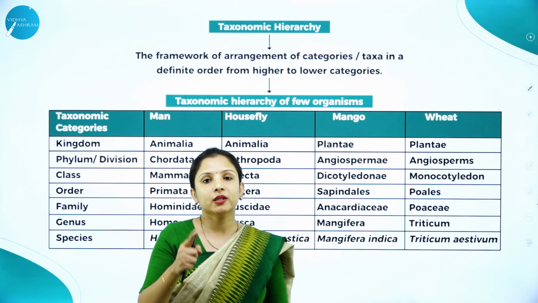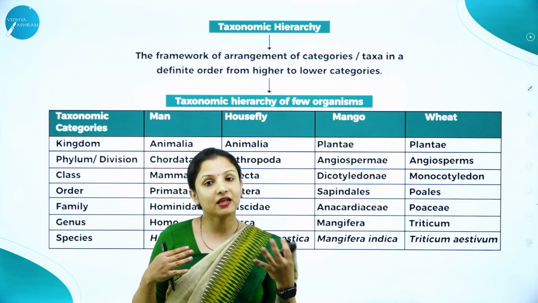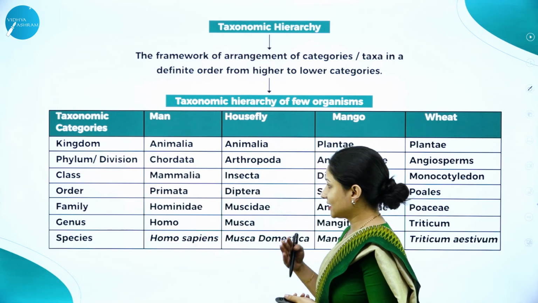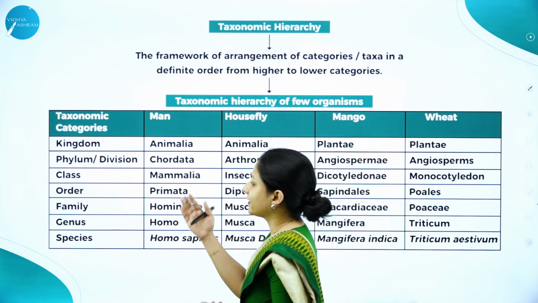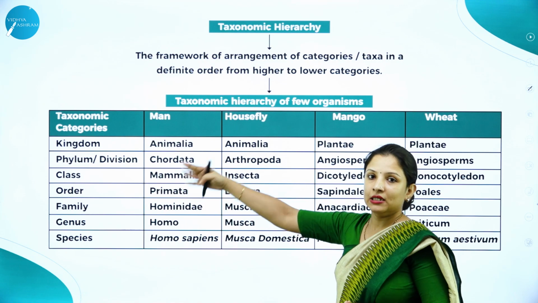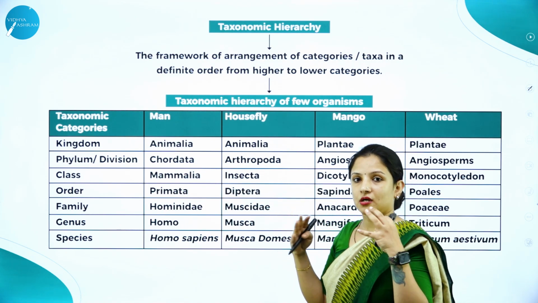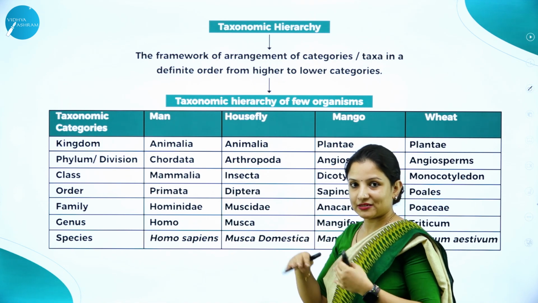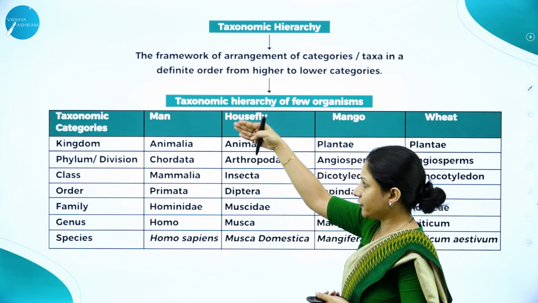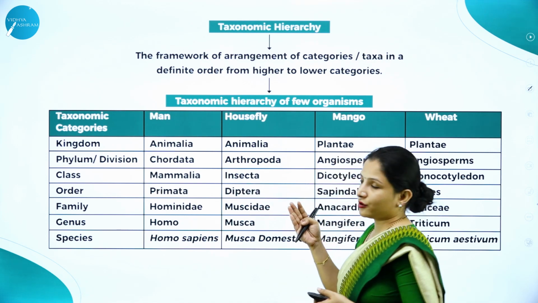Phylum is used for animals, division we call it for plants. Next comes the class, then the order, then the family, genus and the species. So this is about hierarchy, starting from the highest position, based on how vast the group is, and we arrange the different taxonomic categories. That is called taxonomic hierarchy.